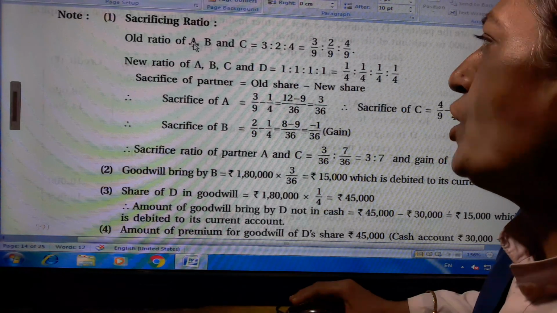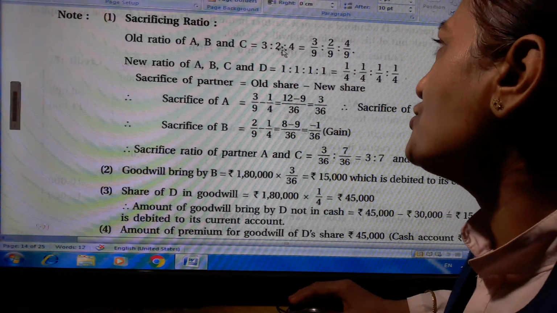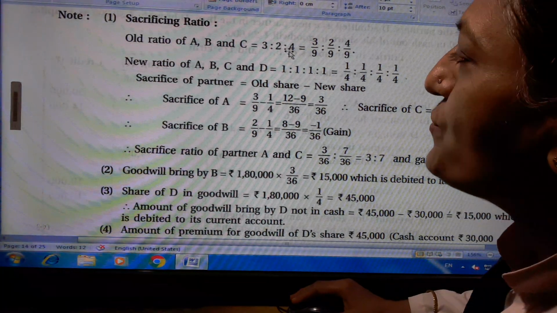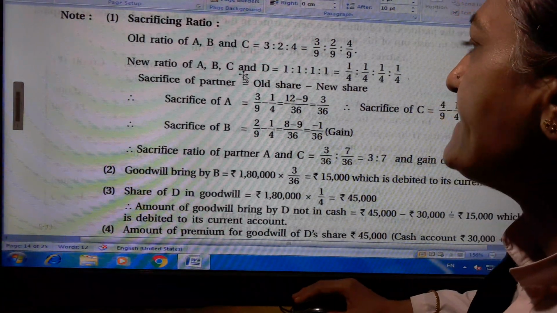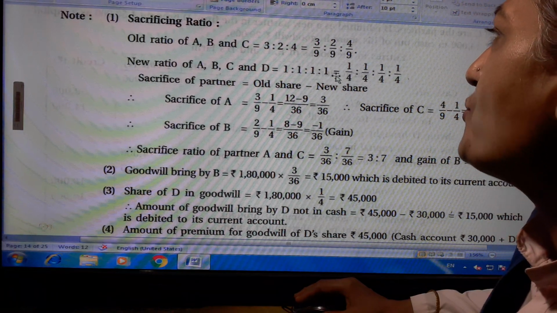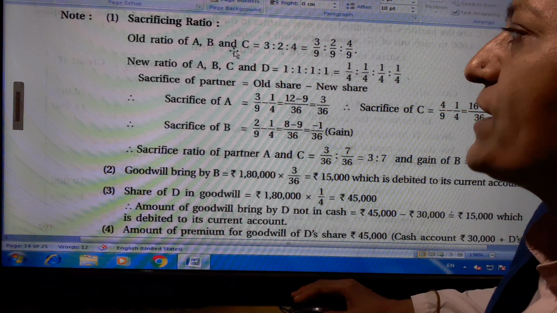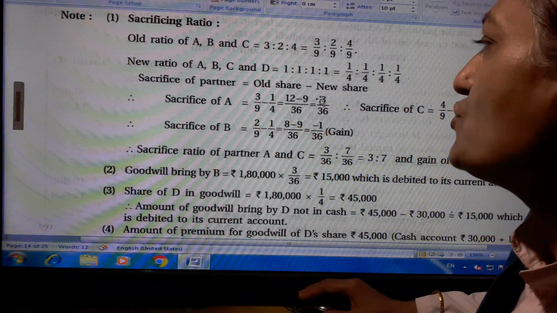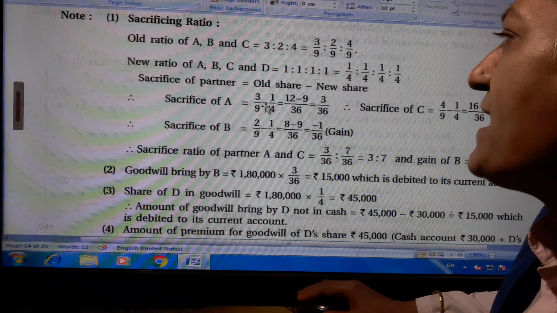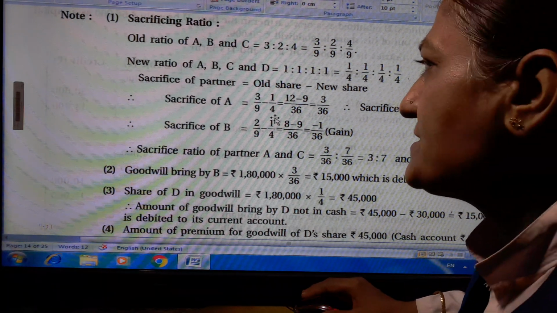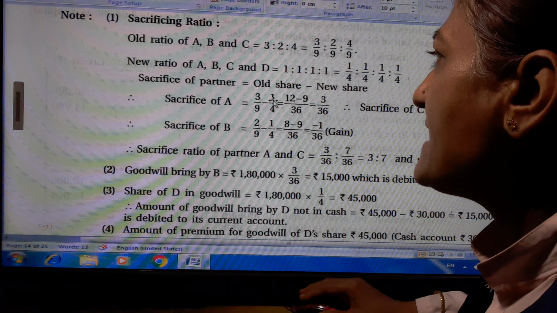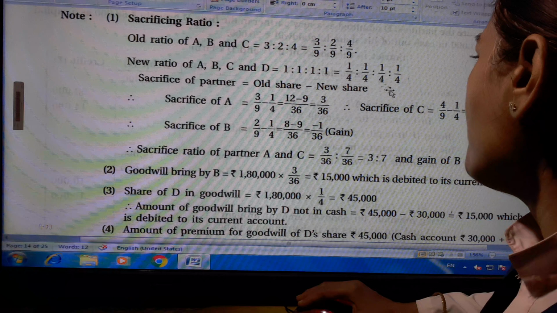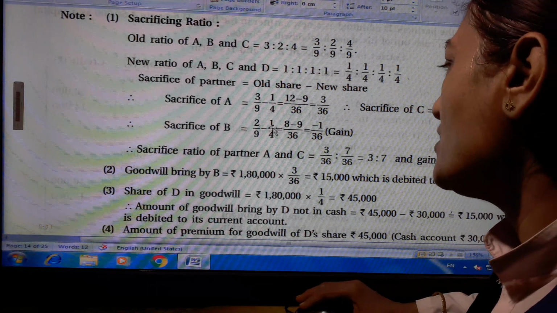Sacrifice ratio. Old ratio of A, B and C is 3:2:4, that is 3/9, 2/9 and 4/9. 3 plus 2 plus 4 is equal to 9. New ratio of A, B, C and D is 1:1:1:1, that is 1/4, 1/4, 1/4 and 1/4. Sacrifice of partner is equal to old share minus new share. Sacrifice of A 3/9 minus 1/4. Cross multiplication is there. 3 4s are 12 and 9 1s are 9. 12 minus 9 upon all 9 4s are 36, 3 upon 36.